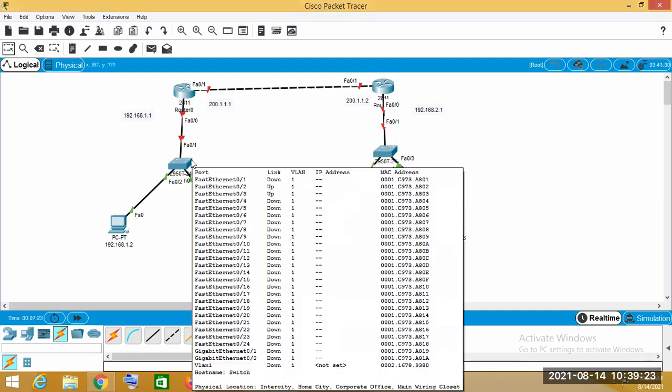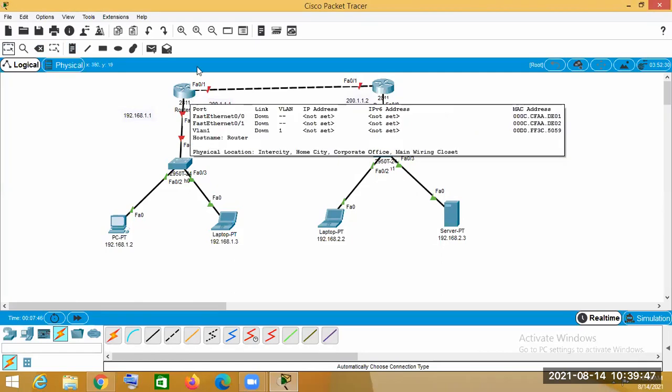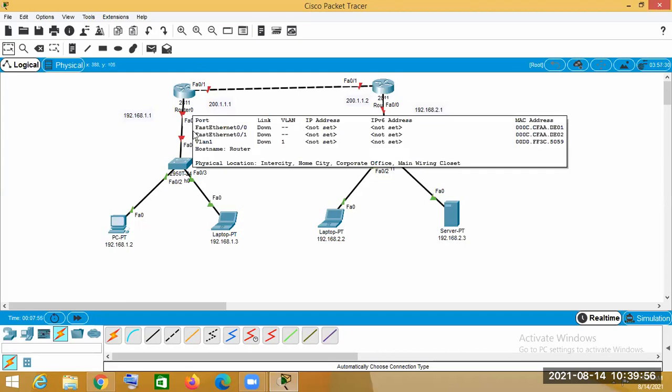Okay, so we have already configured the IP addresses now. But now what we have to do? We are only saying that this IP address is present on this port and this IP address is present on this port. But we have to configure these IP addresses into the router. Otherwise, we will not be able to do that. So we will configure it now.